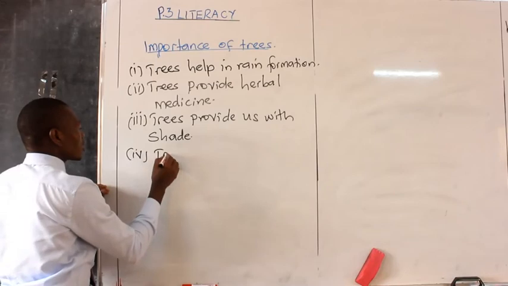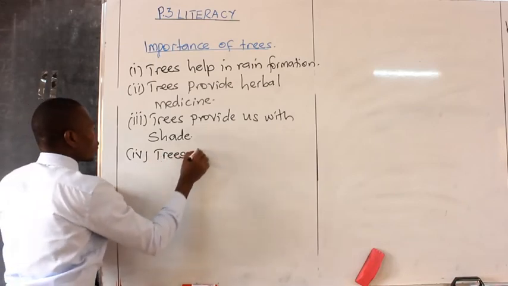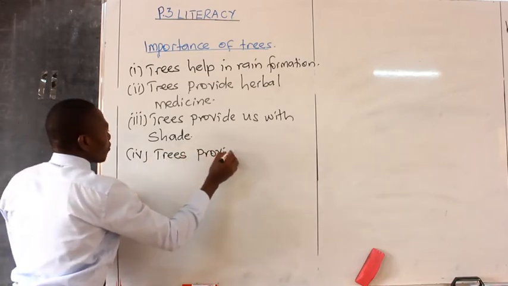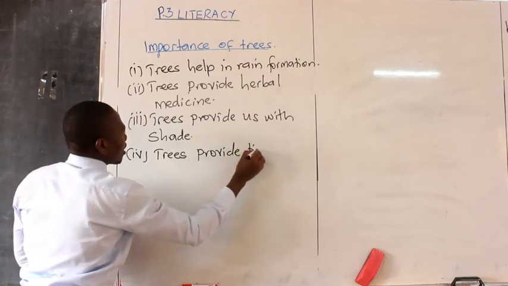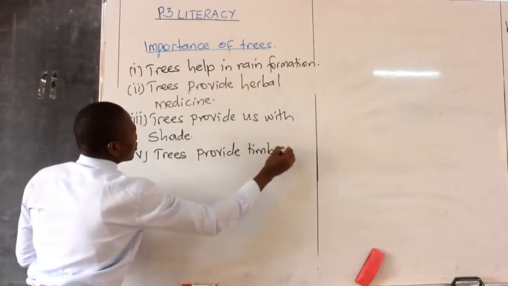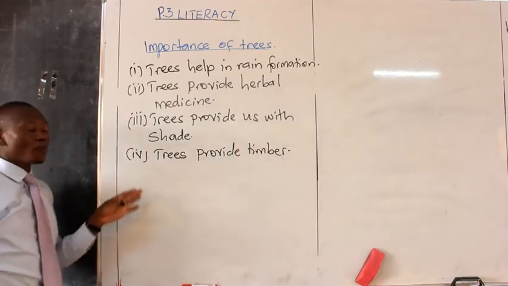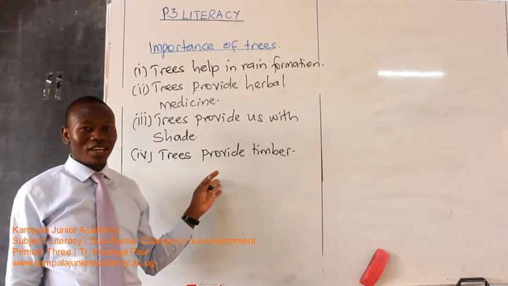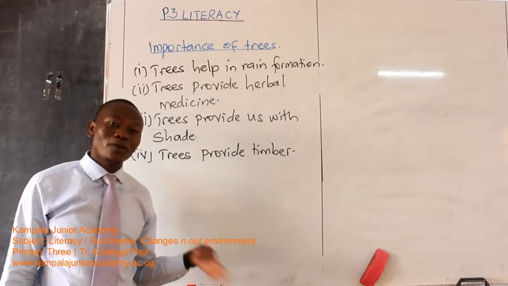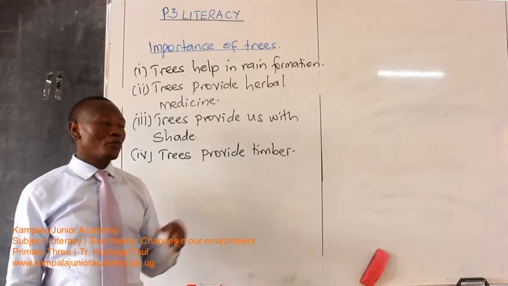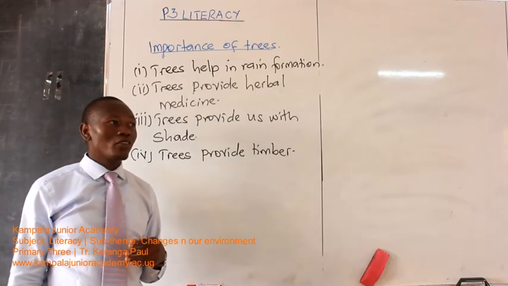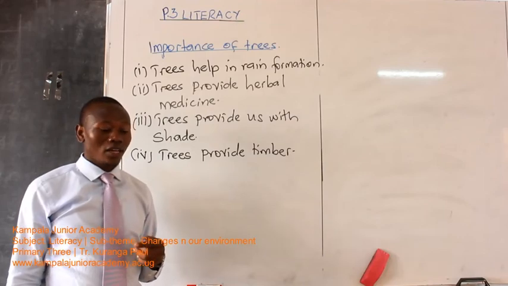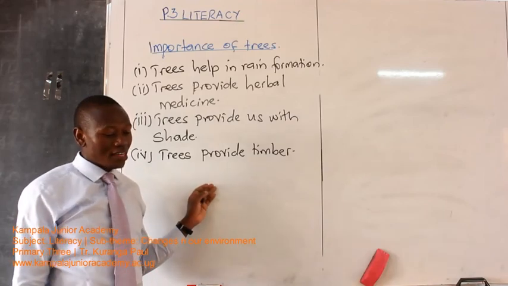So we say trees provide what? Provide timber. So there are very many other importance. Can you think about other importance of trees? Trees provide poles for building, for making electric poles. So there are very many others.